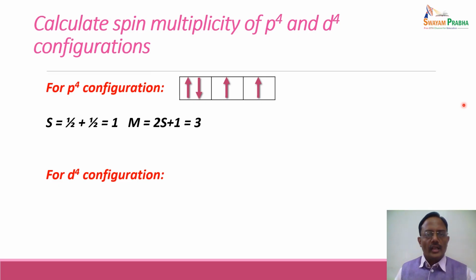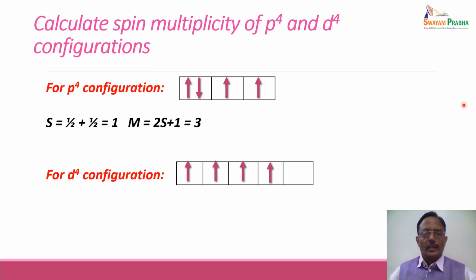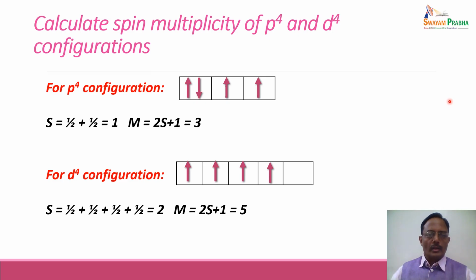Similarly, for d4 configuration, we know that there are 5 d orbitals which will be filled singly with 4 electrons, and because of this the total spin quantum number will be plus 1 by 2 plus 1 by 2 plus 1 by 2 plus 1 by 2, which comes out to be 2, and so the multiplicity comes out to be 2 into 2 plus 1, which is equal to 5. Hence the multiplicity of d4 configuration is equal to 5. Multiplicity of p4 configuration is equal to 3.